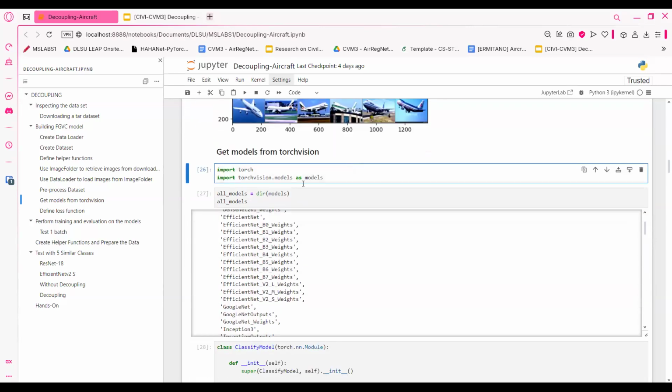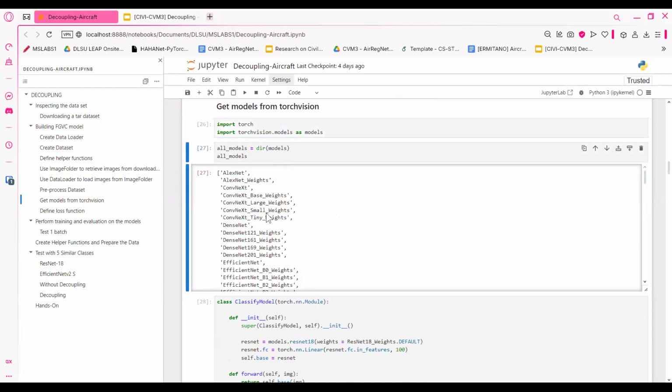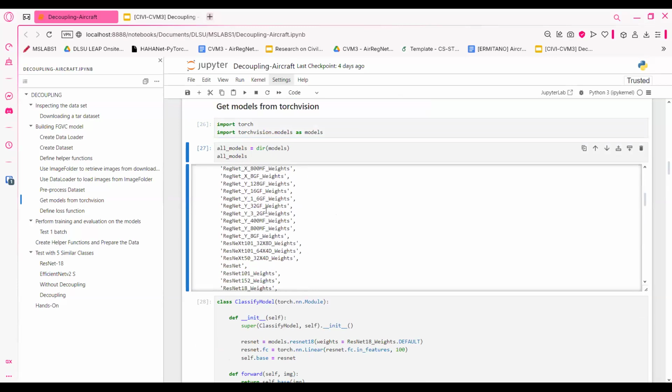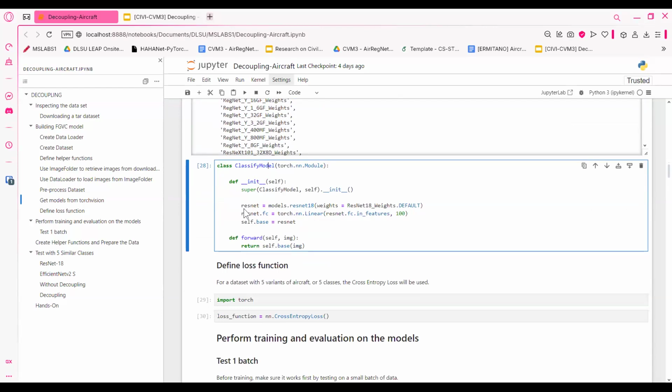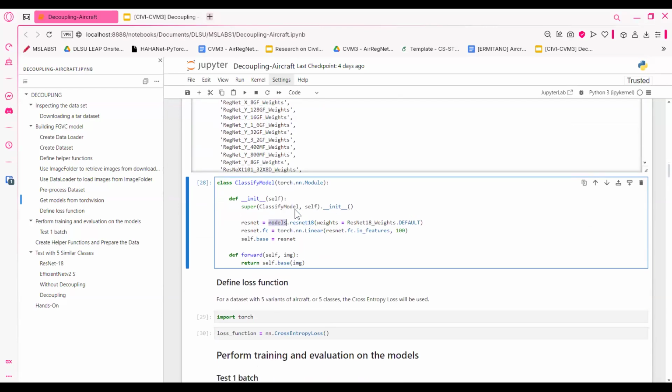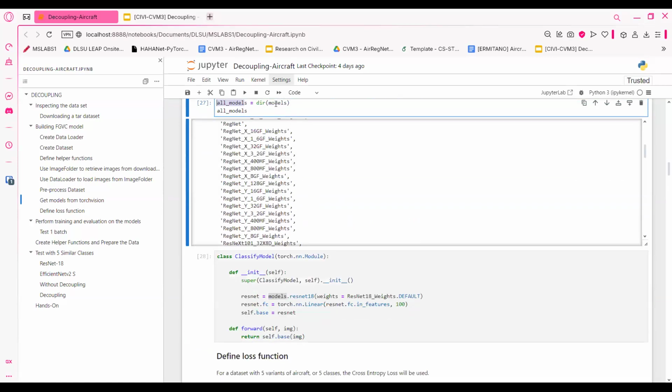Okay, so we're going to get the models from TorchVision. Here I have them printed out. We have AlexNet, ConvNeXt, some other nets, EfficientNet, and then some others like ResNet. Here I'm building the helper function for a classify model, which is where I'm going to get ResNet 18 from, models, which is from here, all models.